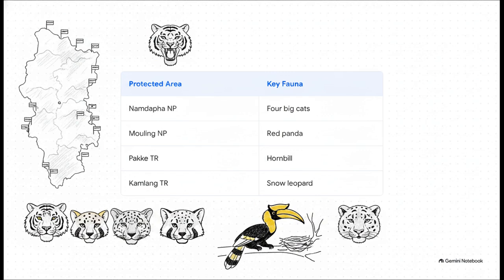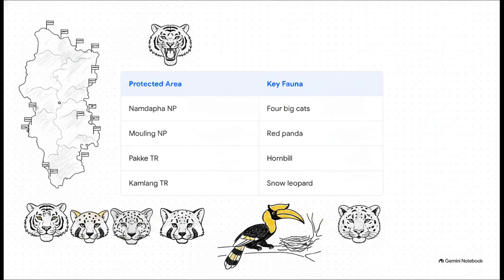From a geography and biodiversity standpoint, this state is an absolute goldmine for exam questions. You absolutely must lock down Namdapa National Park in your memory. It is globally unique because it hosts 4 big cats: the tiger, the leopard, the snow leopard, and the clouded leopard. There's no other place like it.